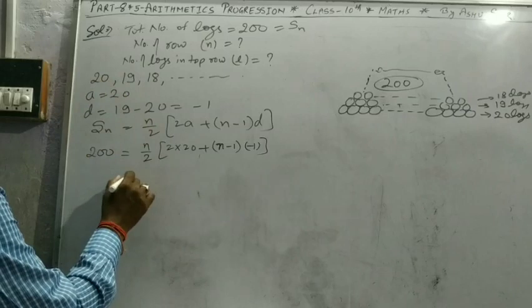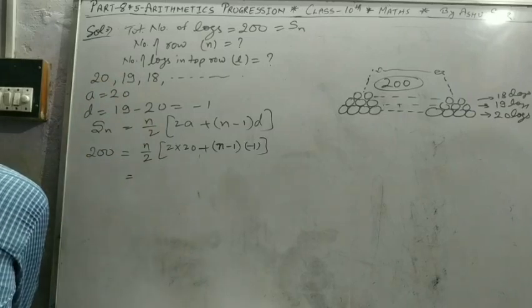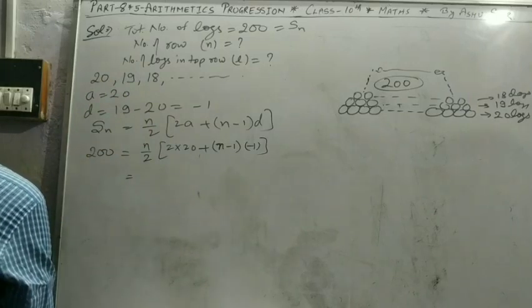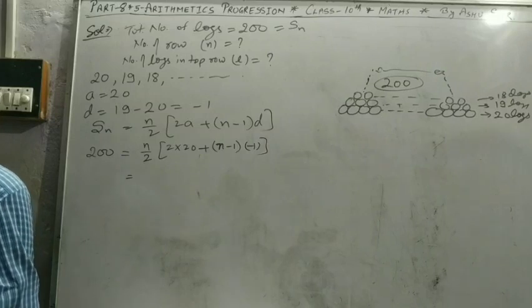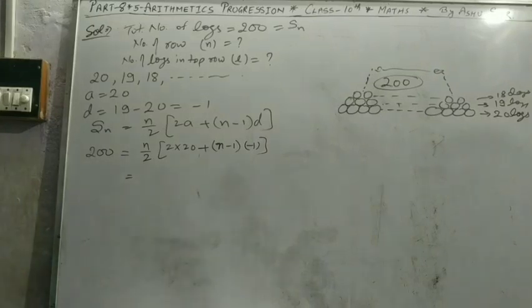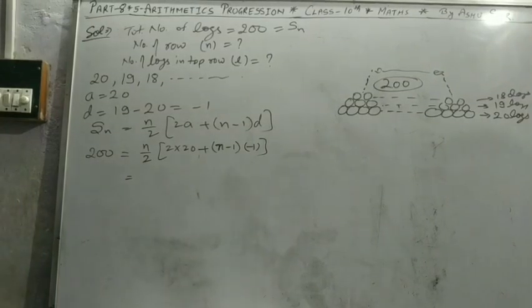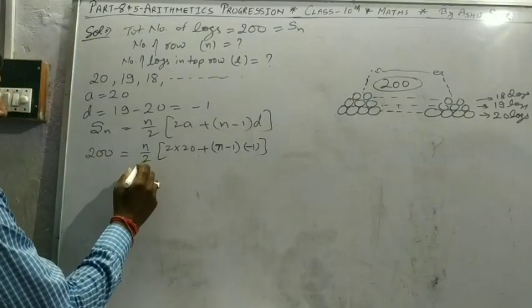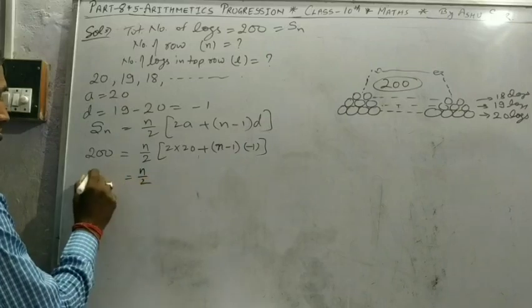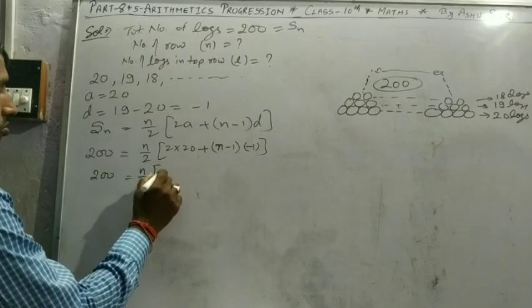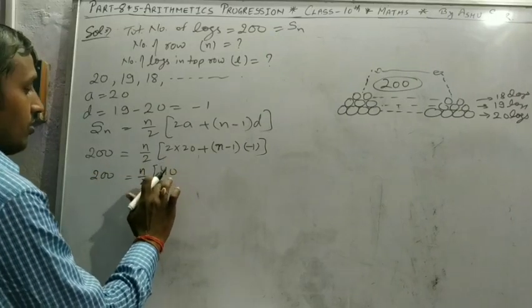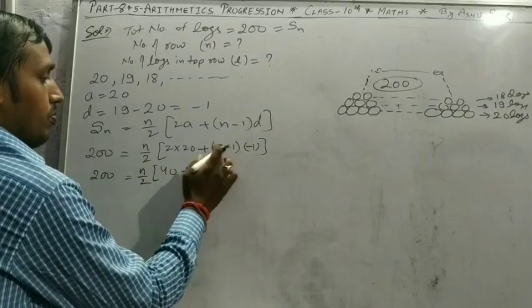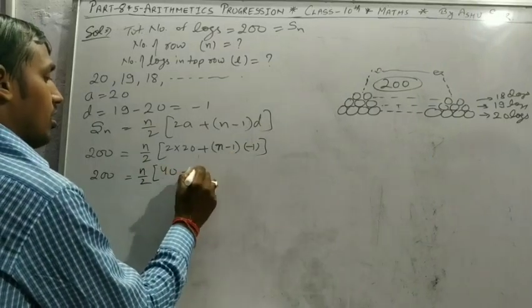Solve it. n by 2, 2 into 20 is 40, minus n plus 1.